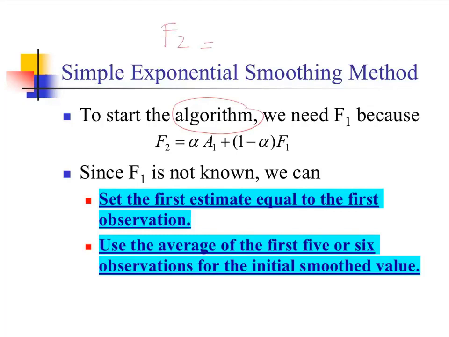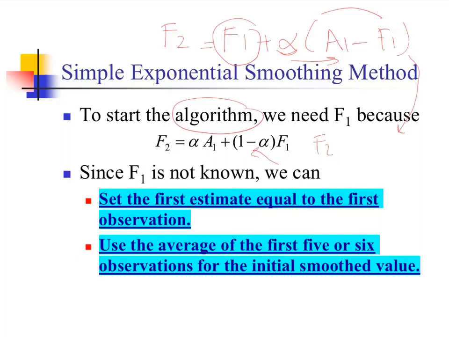So, to start the algorithm, let's write the simple exponential smoothing model the way we learned to forecast for period 2. In algebraic form, I need the forecast in period 1 plus alpha times the error that I made in period 1. This is the error, and alpha is the weight given to that error. We update the first period's forecast with that error. If we reorganize this form and open up the parentheses, we get F2 equals F1 plus alpha A1 minus alpha F1.